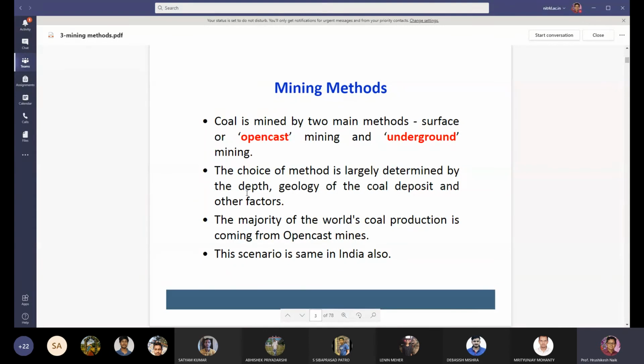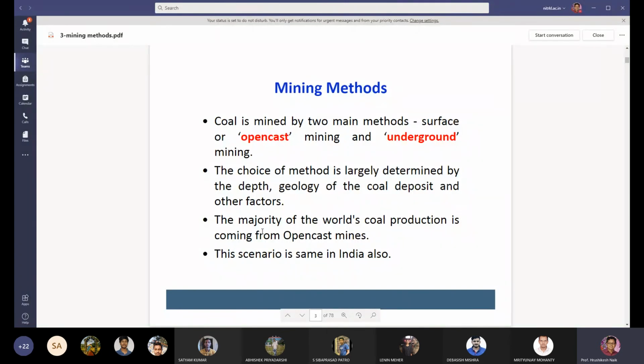If the deposit is lying at a shallower depth, then the surface mining method is adopted. If the depth of mining is high, then you have to go for underground mining.